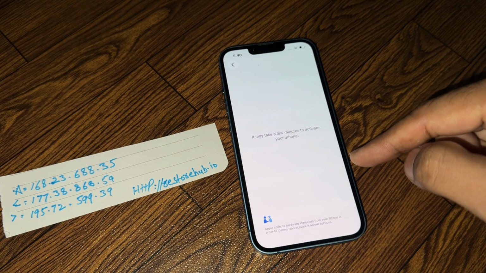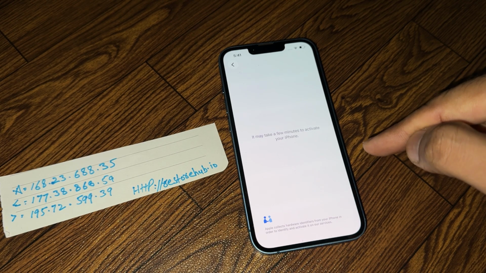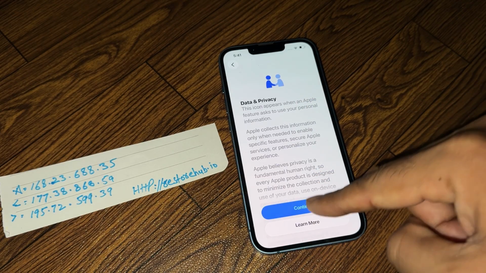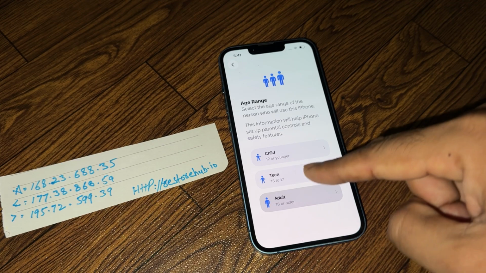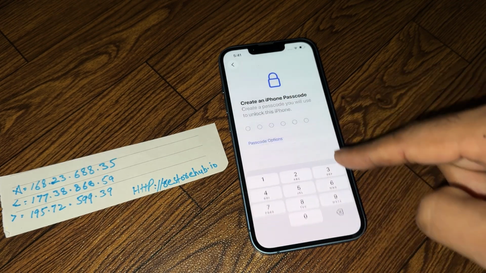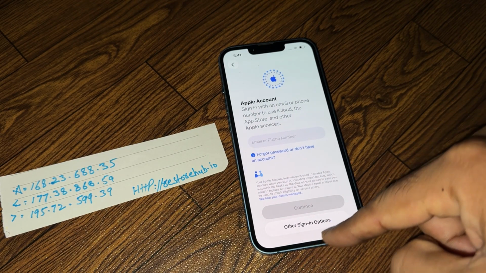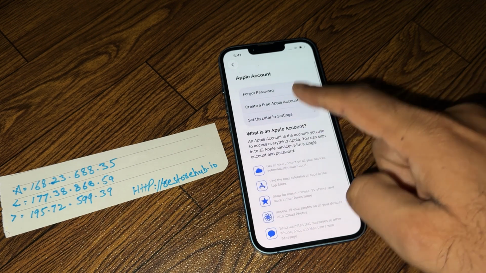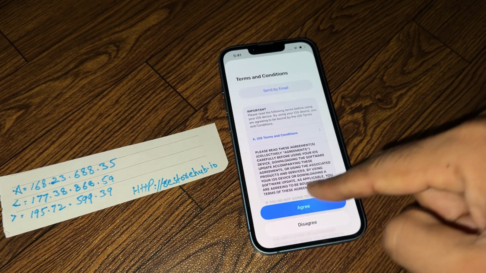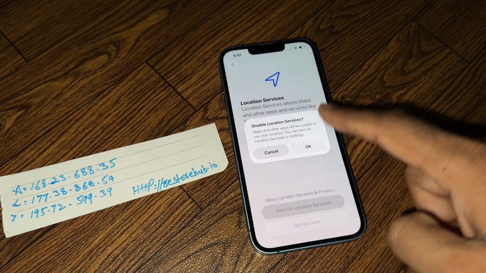It will take some time to activate your iPhone, so watch the video till the end and don't miss any part of the video. You can see right now, tap on continue, tap on adult, set up later, don't use passcode right now, don't transfer anything, set up later in settings, tap on agree, tap on continue, no, set up later, yes.